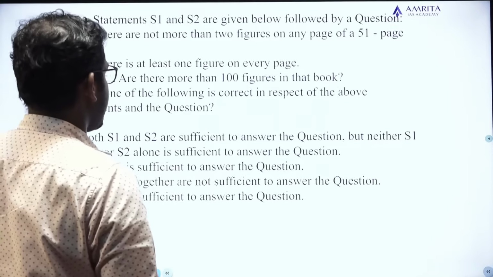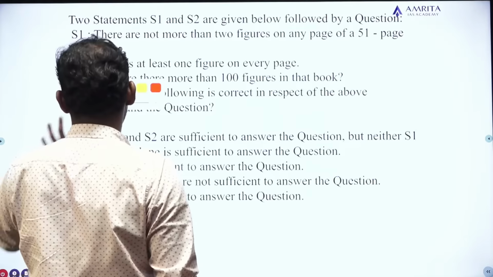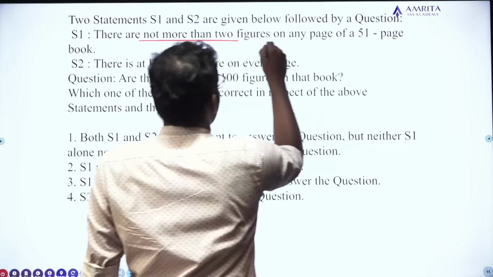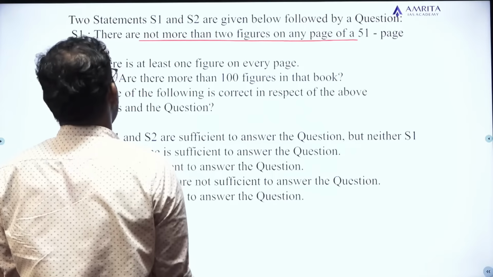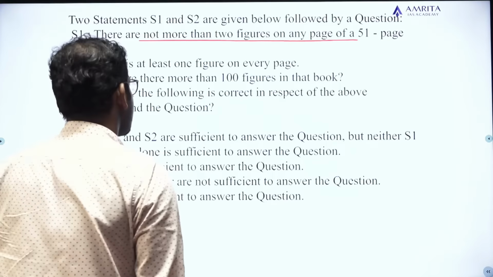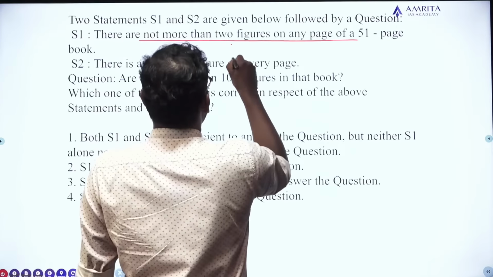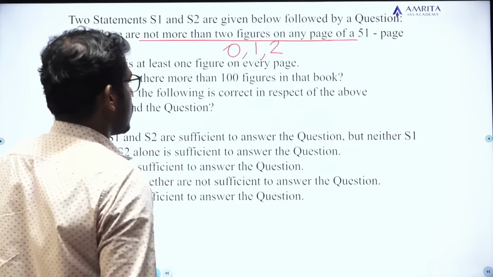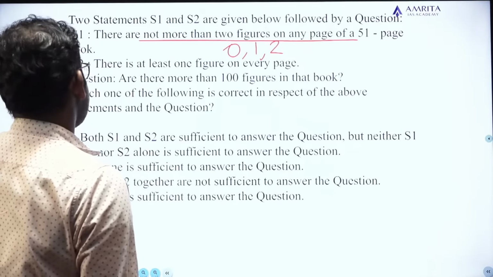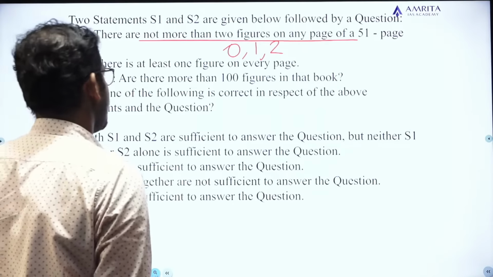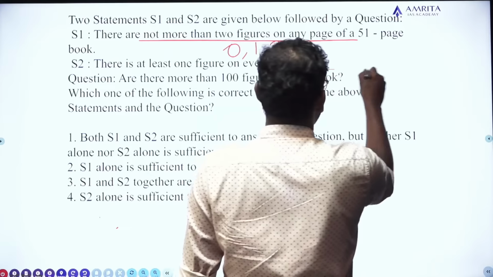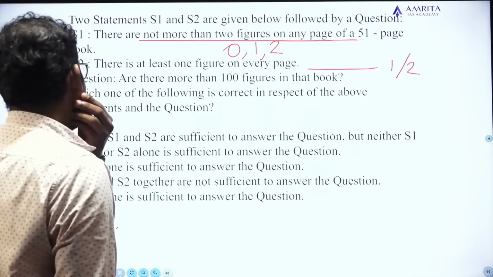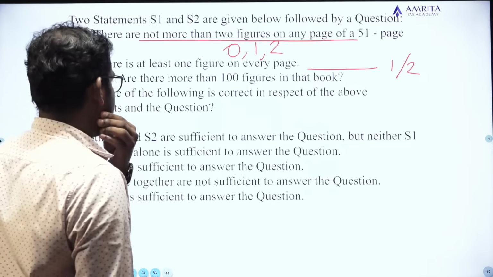2 statements S1 and S2 are given below, followed by a question. There are not more than 2 figures on any page of a 51 page book. Not more than 2 figures means there are 0 figures, 1 figure or 2 figures. Second statement, there is at least 1 figure on every page. At least 1 figure means 1 or 2 figures. Question: are there more than 100 figures in that book?